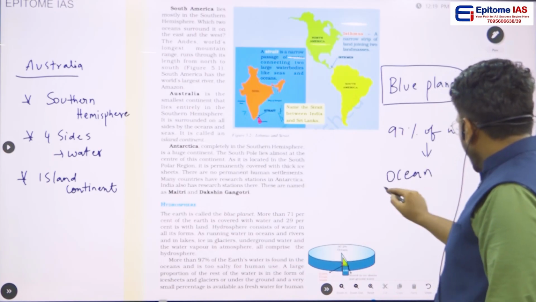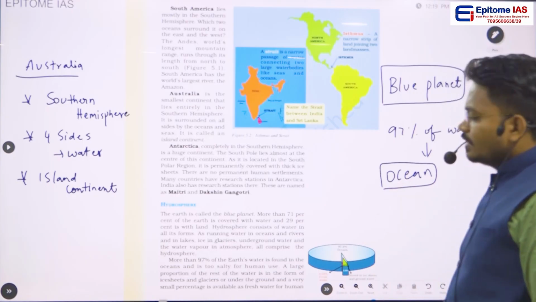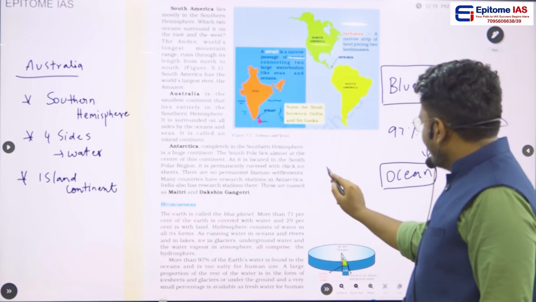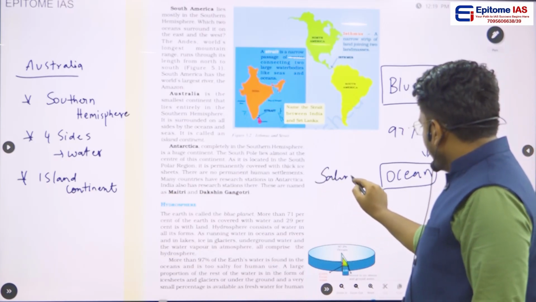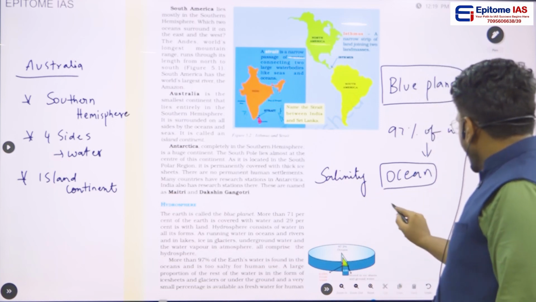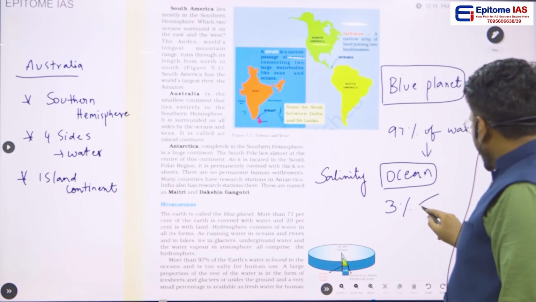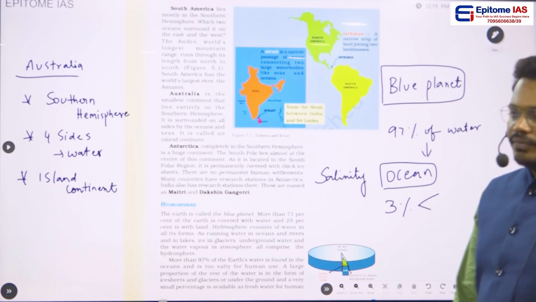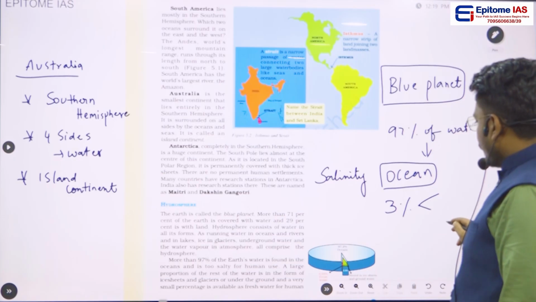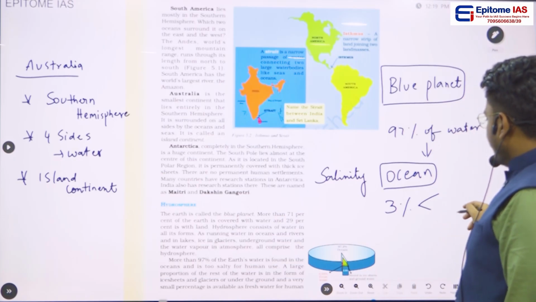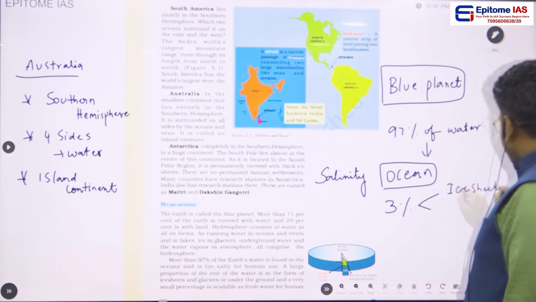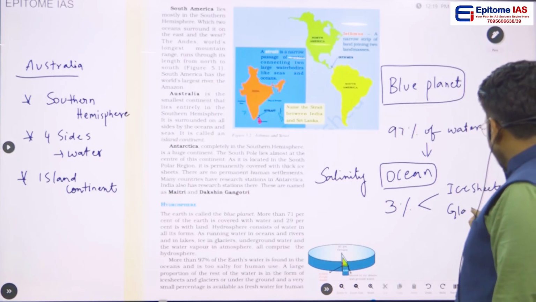So that means this water present in the ocean will be having more salinity, and this water is not suitable for drinking. So only the remaining 3% of water, in this 3% of water, majority of the water is found in which zone? Majority of the water is found in ice sheets and glaciers.